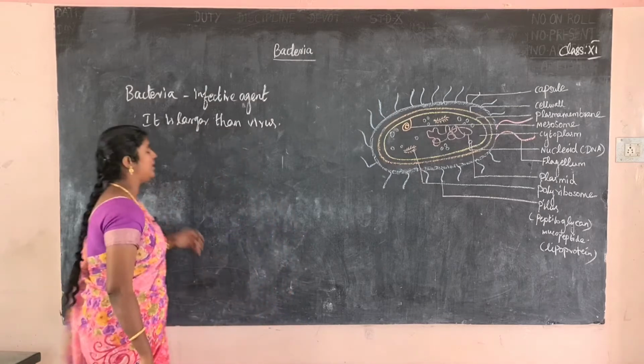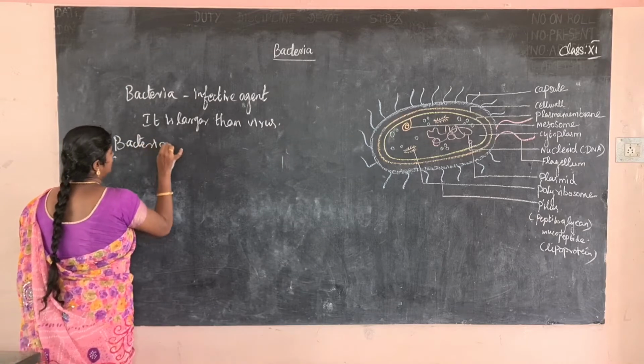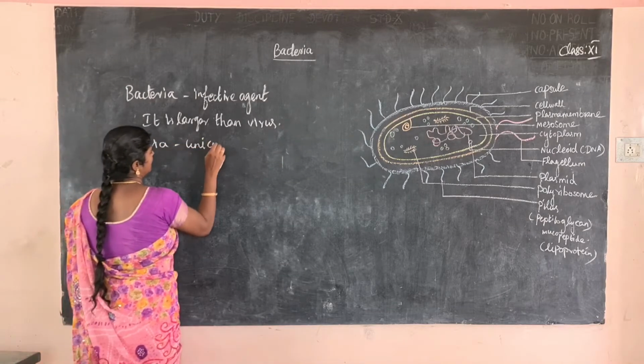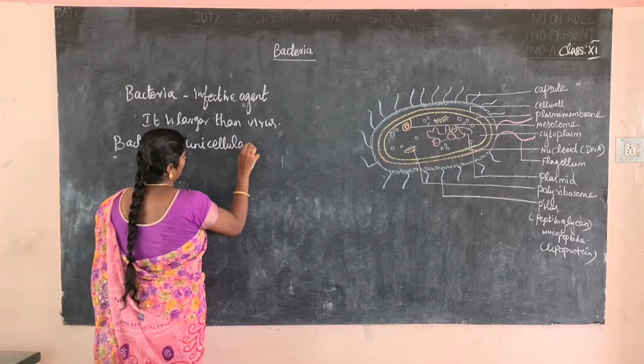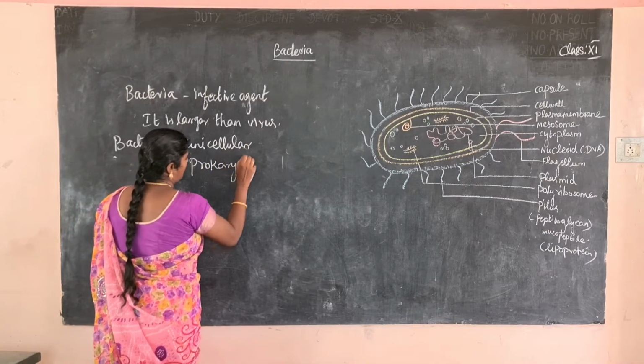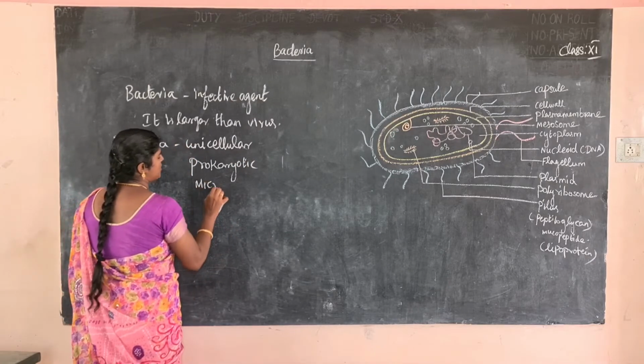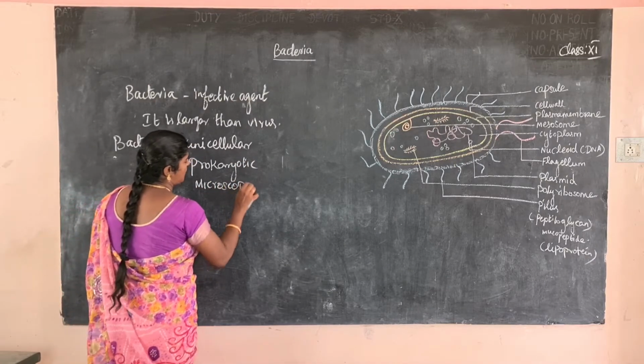Bacteria are unicellular. Another one, prokaryotic. Next one, it is a microscopic organism.